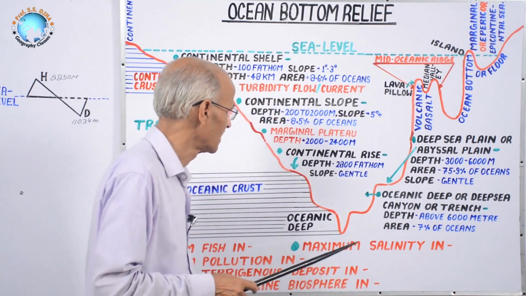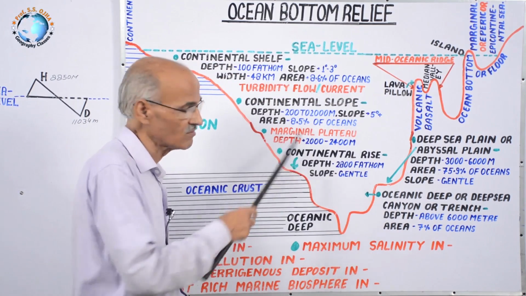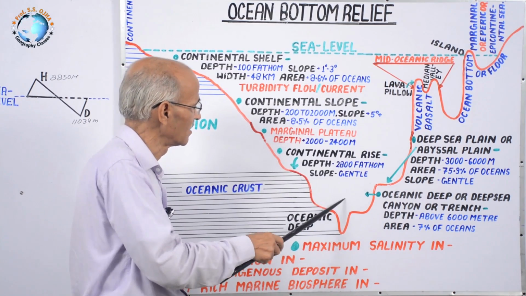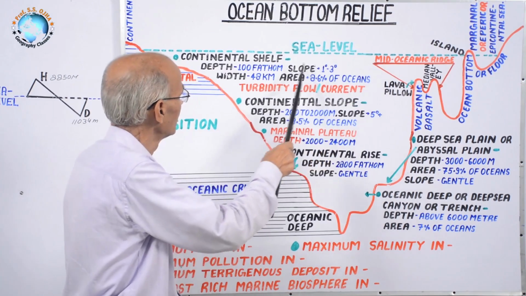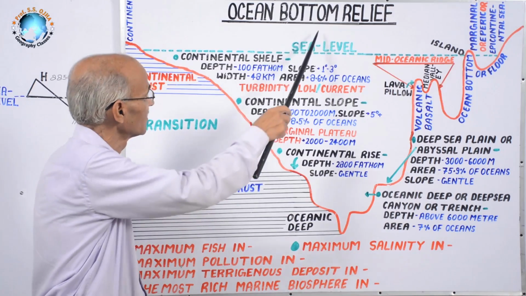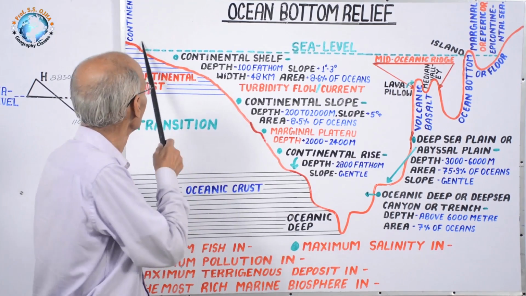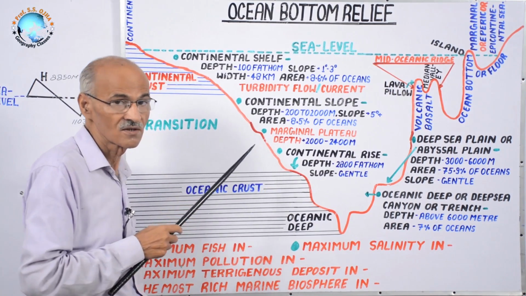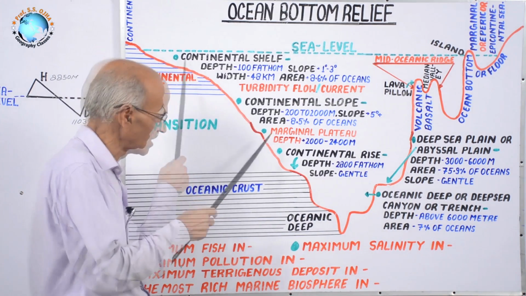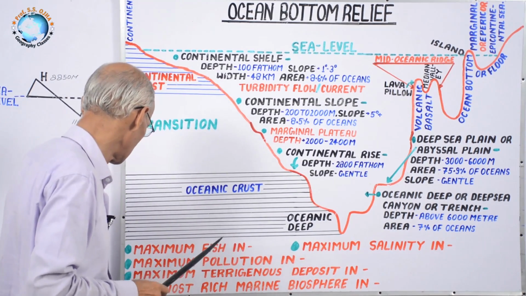Maximum salinity will be found in the deepest part because saline water is heavier, having maximum density, so it sinks down, and this sea level or coastal area will receive some rainwater which is fresh and which will decrease the salinity. From land, rivers and glaciers will also supply fresh water, hence here will be less salinity. As the depth increases, the amount of salinity will also increase.